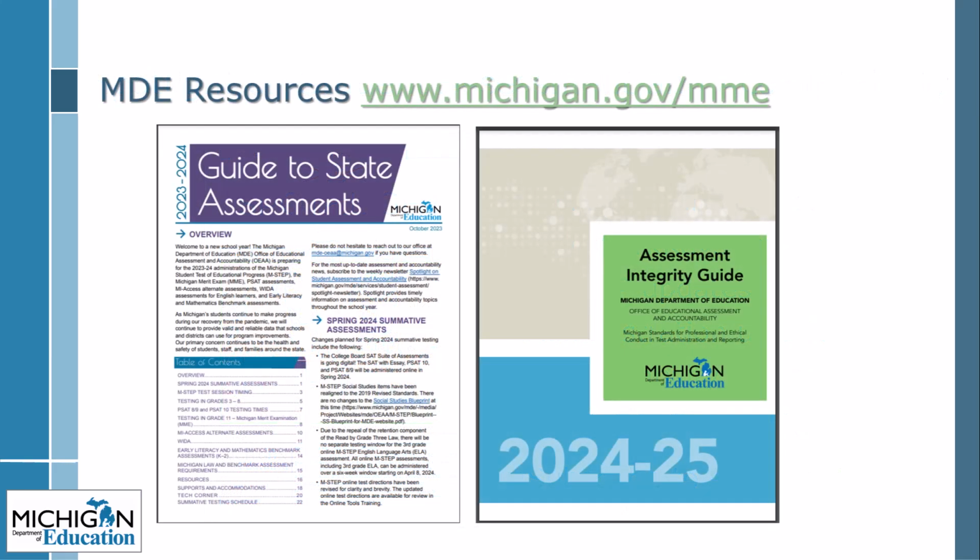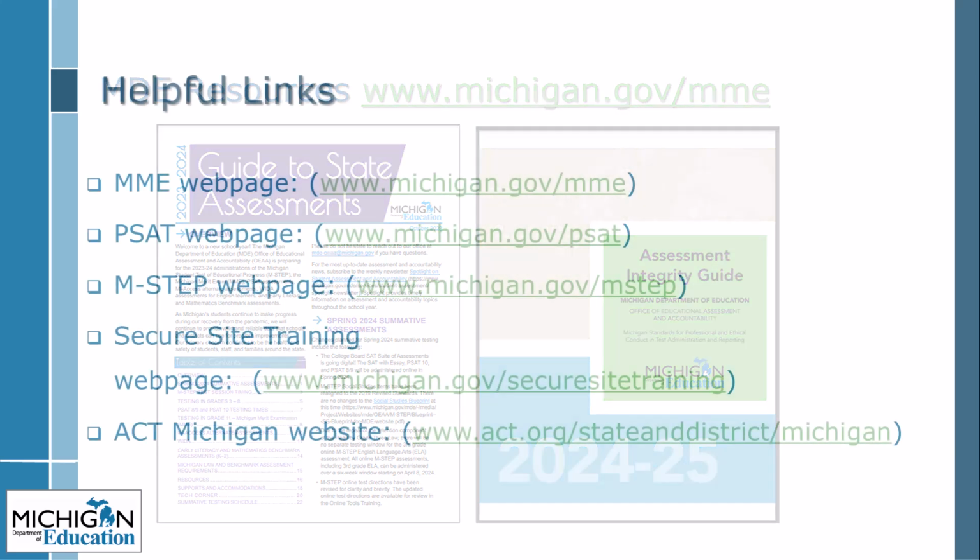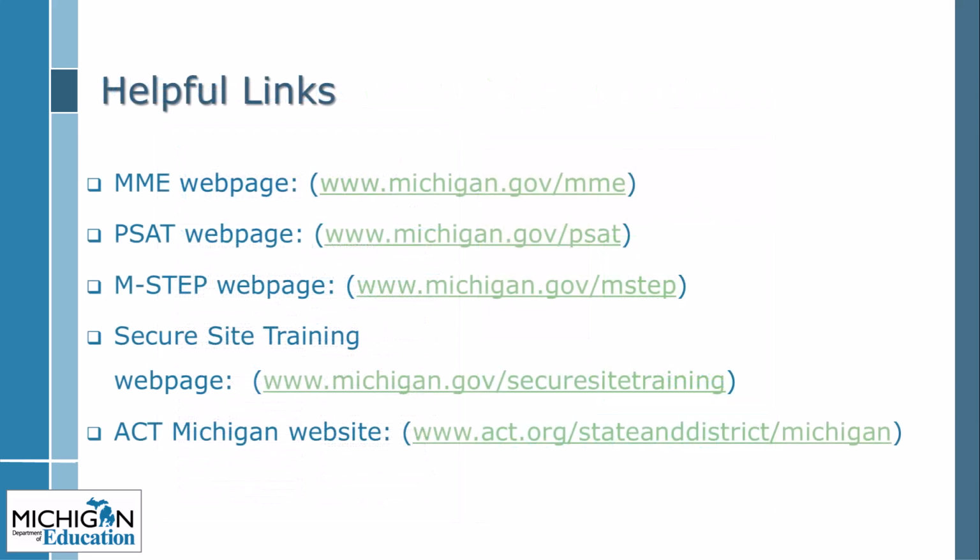The Guide to State Assessments provides an overview of all assessments that MDE will provide for the 2024 to 2025 school year. The Assessment Integrity Guide is required for district and building assessment coordinators. These resources are updated and posted on the MME webpage. Additional resources are available on the MME, PSAT, M-Step, OEA Secure site, College Board, and ACT Michigan web pages.